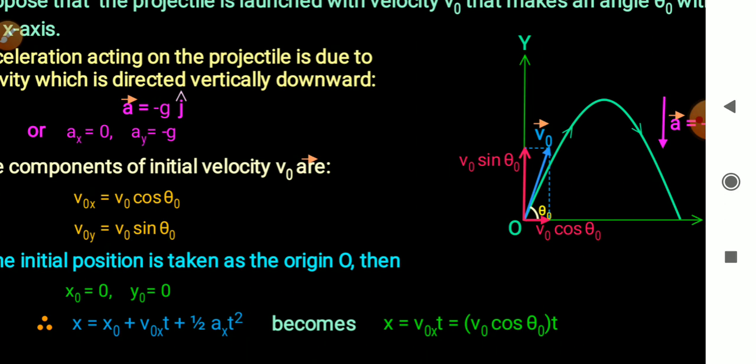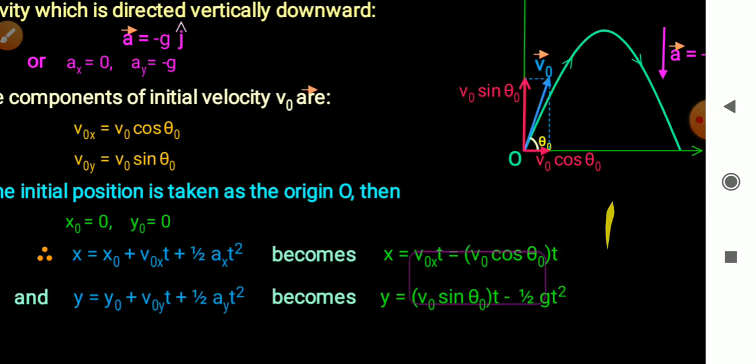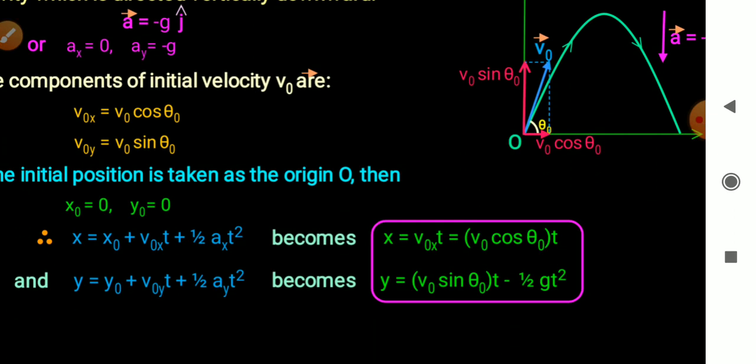Okay. This equation becomes x equal to v naught x t, where x naught equal to 0 and ax equal to 0. So x equal to v naught x into t, which is equal to v naught cos theta naught into t, right? And y equal to y naught plus v naught y t plus half ay t square, which becomes y equal to v naught sin theta naught t minus half g t square.